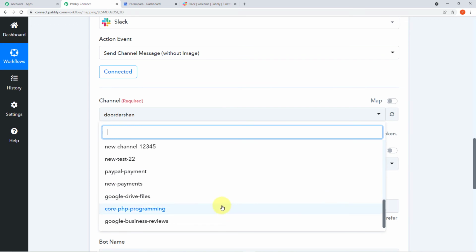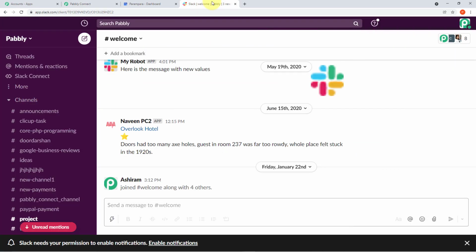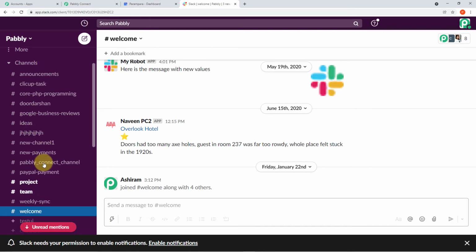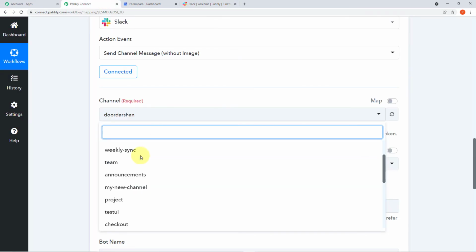Now these channels it is showing in the scroll down are the same channels which are there in my Slack account. So I have logged in into my Slack account. Let me show it to you. Here you can see at my left corner some channels are shown to you. Now all of these channels can be seen here in the drop down.